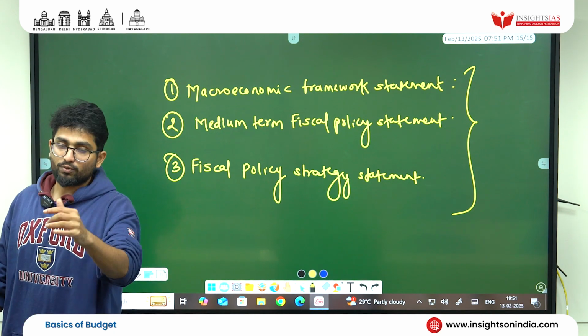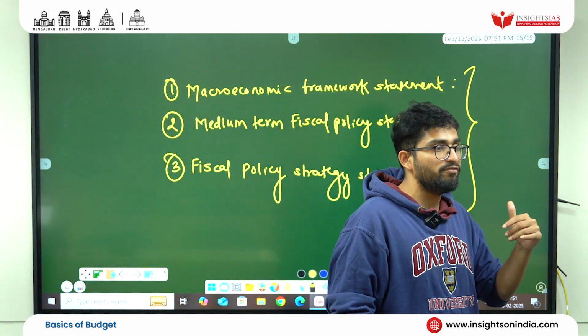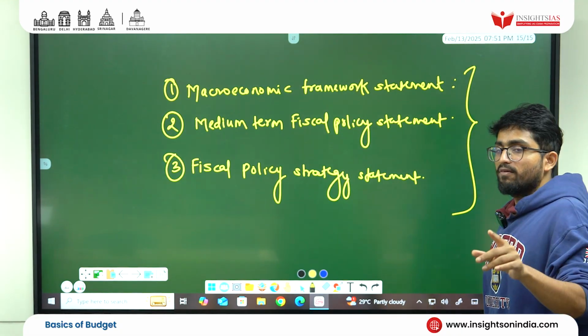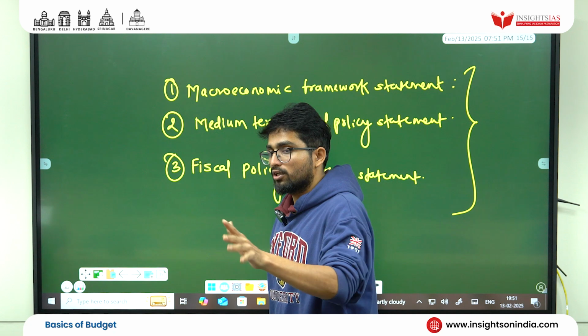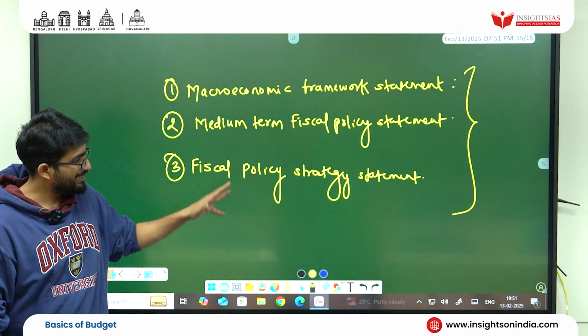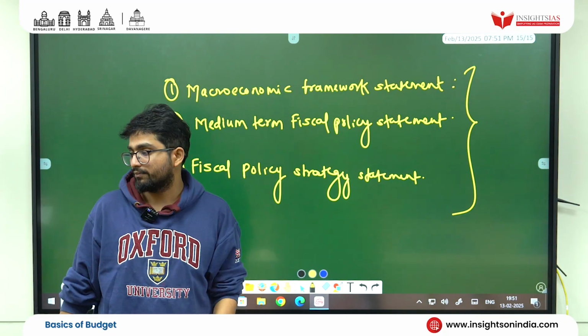Are you getting this? So this was asked in prelims also. Which among the following documents are tabled along with the annual financial statement? So they have given the list: only one, 1 and 2, 1, 2, 3, none of the above. They keep on playing with this. You have to do that rote-learning thing, but it's required.